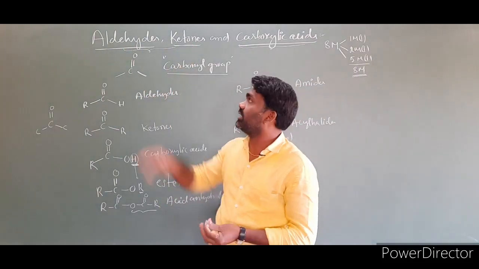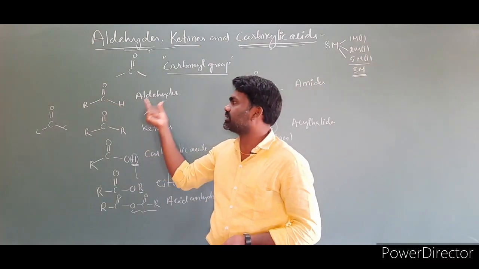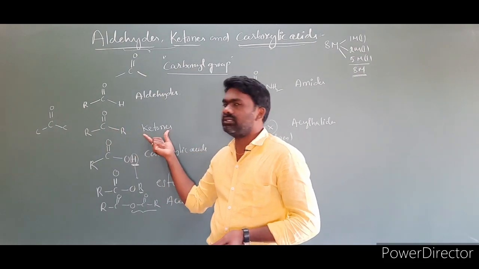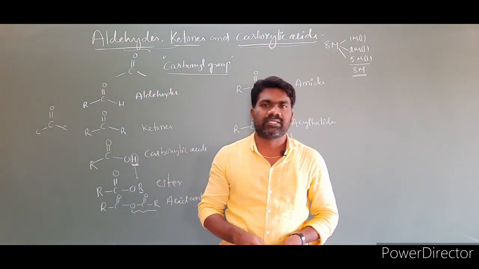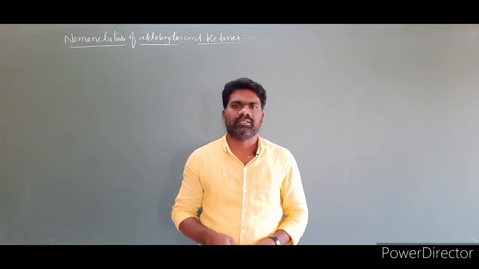I already gave the introduction. When the carbonyl group is bonded to hydrogen, we have to call them aldehydes. When the carbonyl group is bonded to carbons on both sides, we have to call them ketones. Now we will discuss aldehydes and ketones, starting with the nomenclature of aldehydes and ketones.